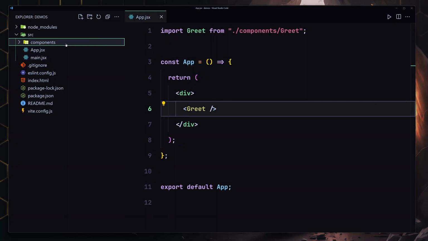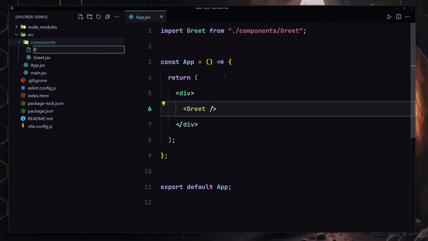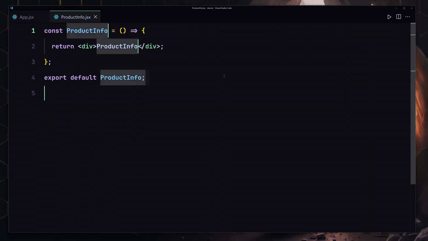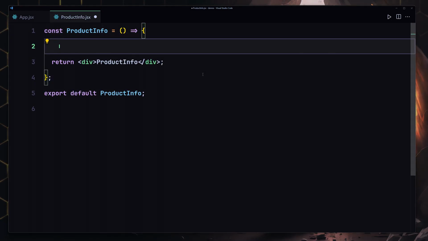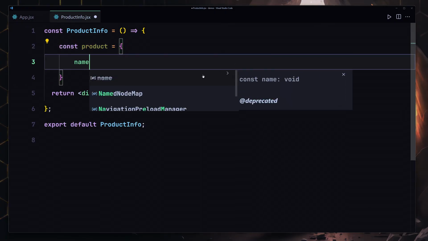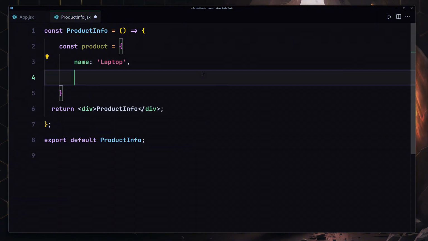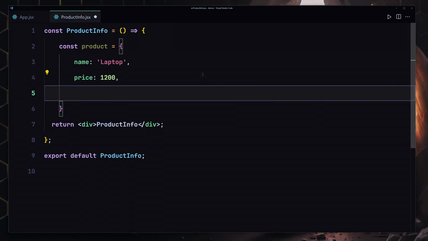Now let's just create another component with the name of ProductInfo.jsx. There we go. We're also going to be creating our functional component, and this functional component will have our product. So I'll just write product, and that's going to be an object. We're going to be providing the name as a property, and that's going to be set to laptop. We're also going to be providing the price, and price will be set to 1200, and also the availability will be set to in stock.